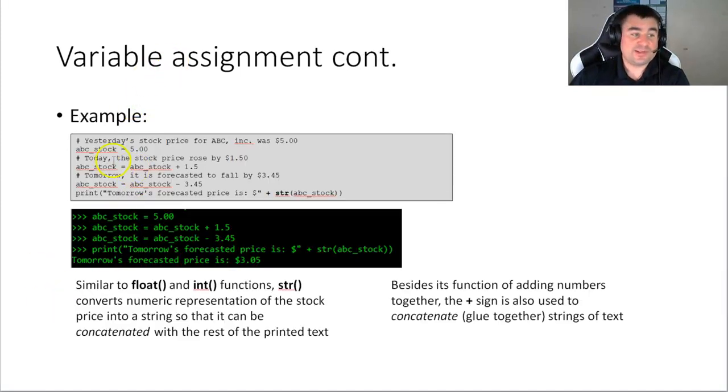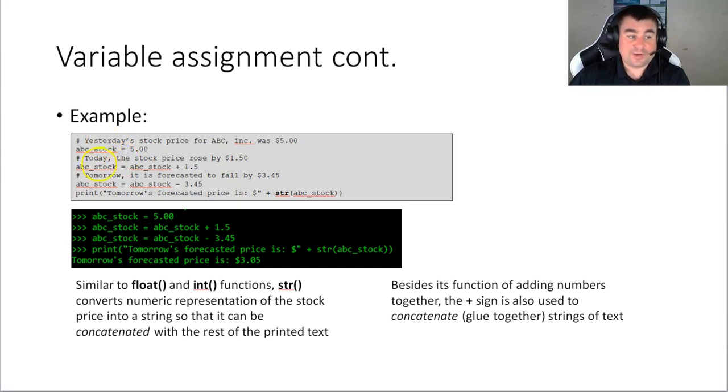So let's continue with variable assignment, and here we'll take a look at this very easy example. I will not do this interactively here, I just gave you a screenshot. You already saw how this works. Notice that, again, these lines are initiated by the number sign. That means they are comments and they will not be executed. These will be, and here's what you have. Let's say this is a short little problem. Yesterday's ABC stock was priced at $5 per share. So we can say ABC underscore stock, again, make it descriptive with proper casing and separators, equals 5.00, or you could just say 5, same thing.